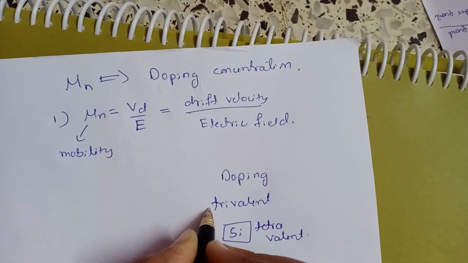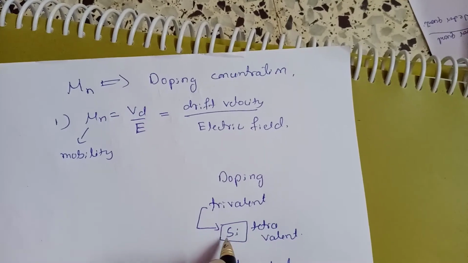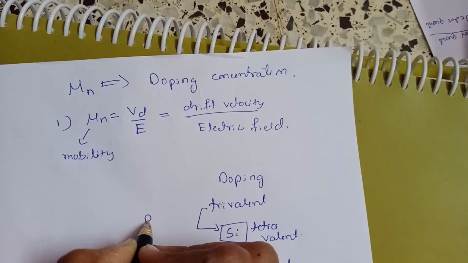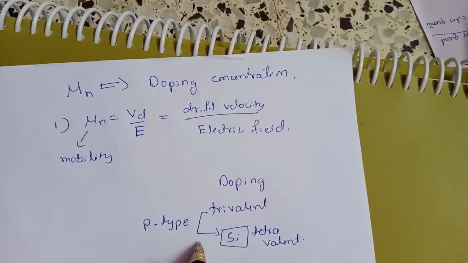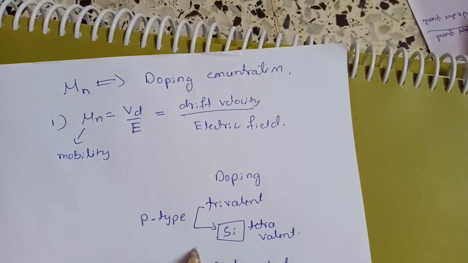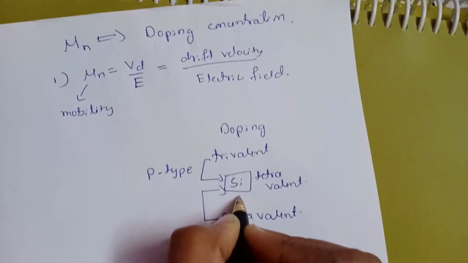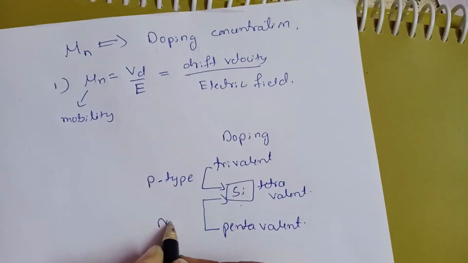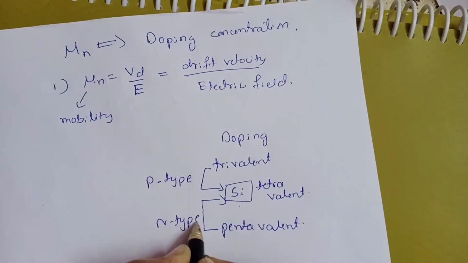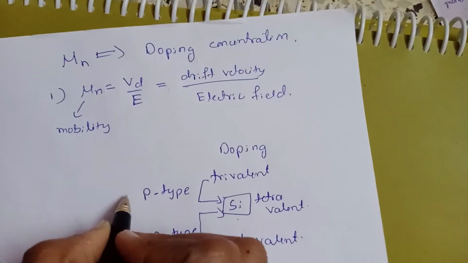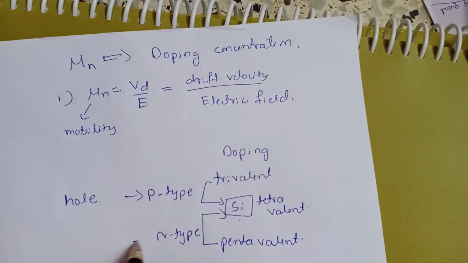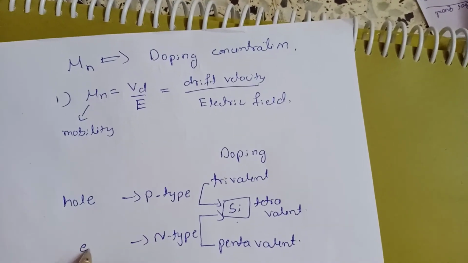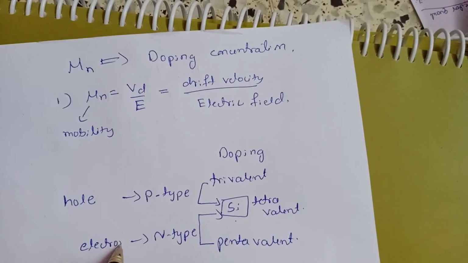If we add trivalent impurities to the silicon, then we'll get p-type semiconductor. If we add pentavalent impurities to the silicon, then we'll get n-type semiconductor. In the p-type, holes are the majority carriers, and in n-type, electrons are the majority carriers.